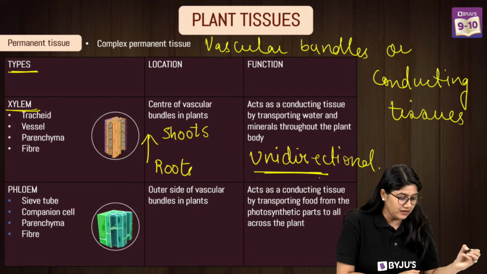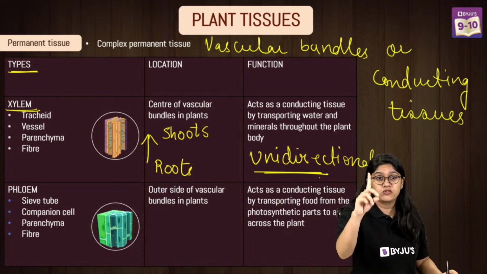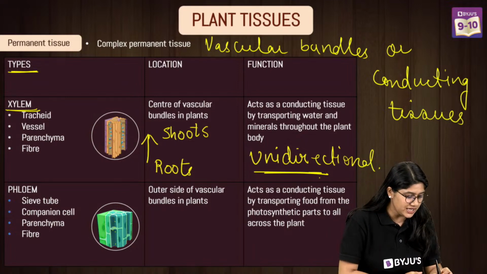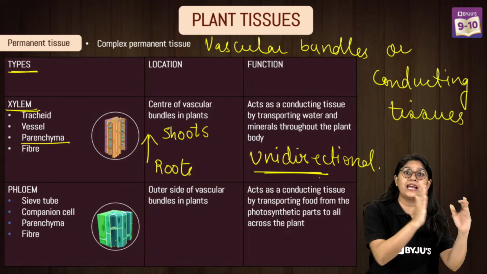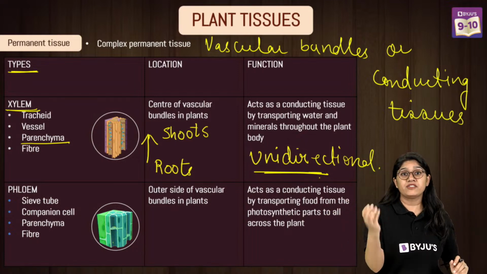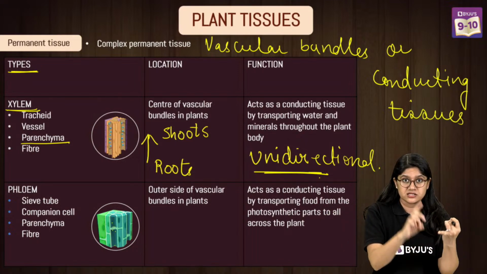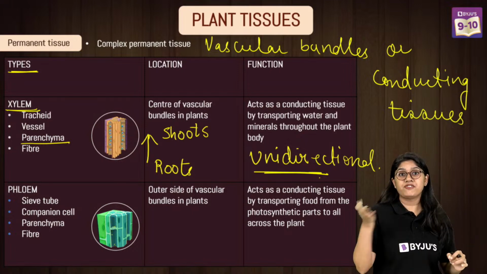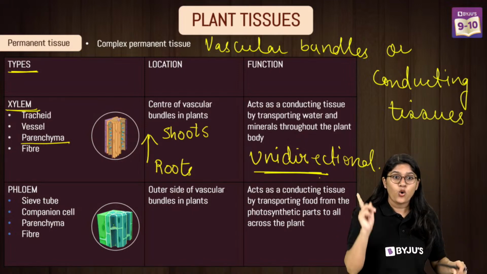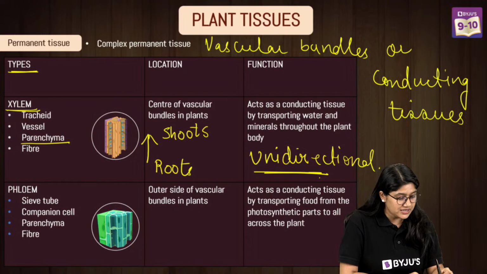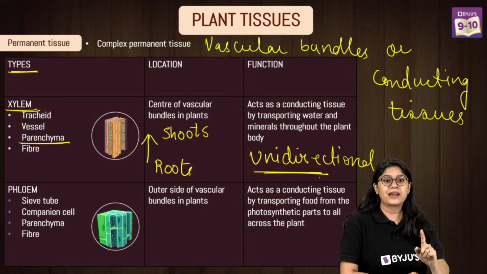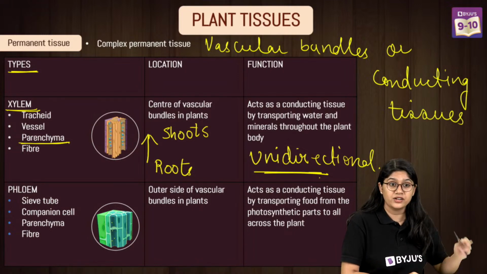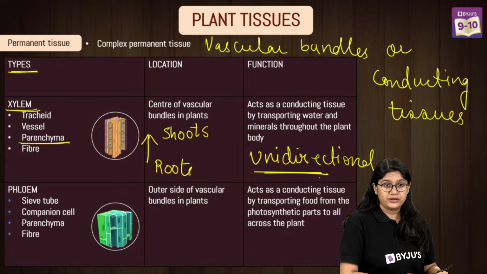So in xylem we have mostly dead cells, only one living cell, which is the parenchyma. We call it xylem parenchyma. In xylem we have four important components: tracheids, vessel, xylem fiber and xylem parenchyma. All are dead. Only one is living over here, which is xylem parenchyma. Very good, Jessica. Very good, everyone.